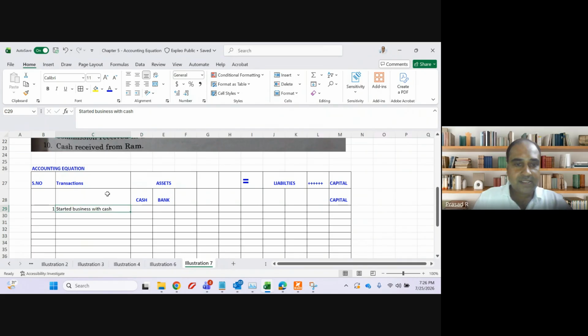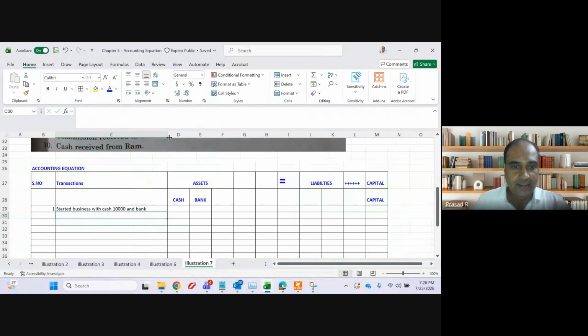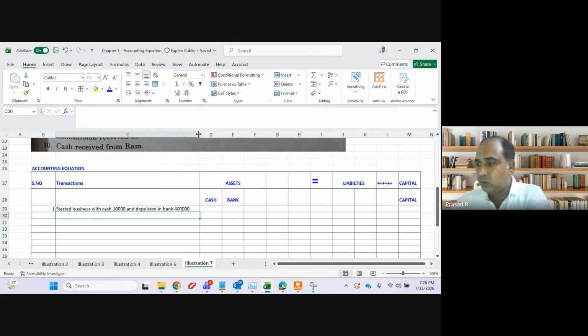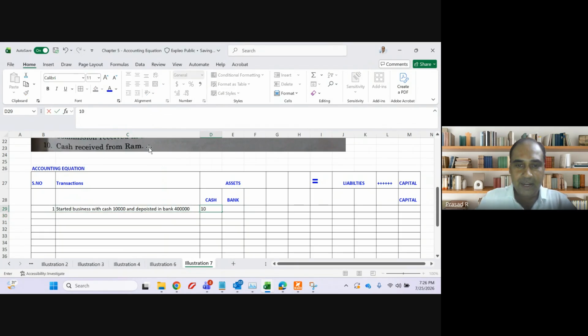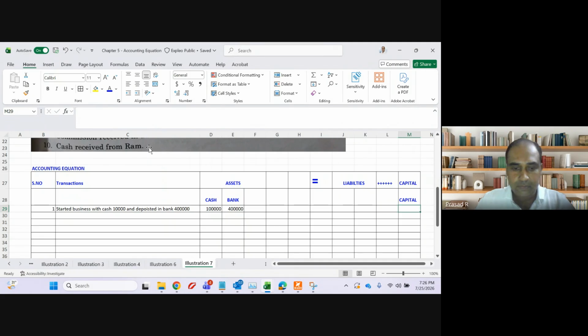Started business with cash 1 lakh, and how much has she brought into the bank account? 4 lakh rupees. Deposited in bank 4 lakh. Okay, very simple, guys. What I will do, I will put 1 lakh in cash and 4 lakh in bank, and capital will be total how much? 5 lakh. Fantastic, guys. Very good. 5 lakh. Any doubt? Second transaction.